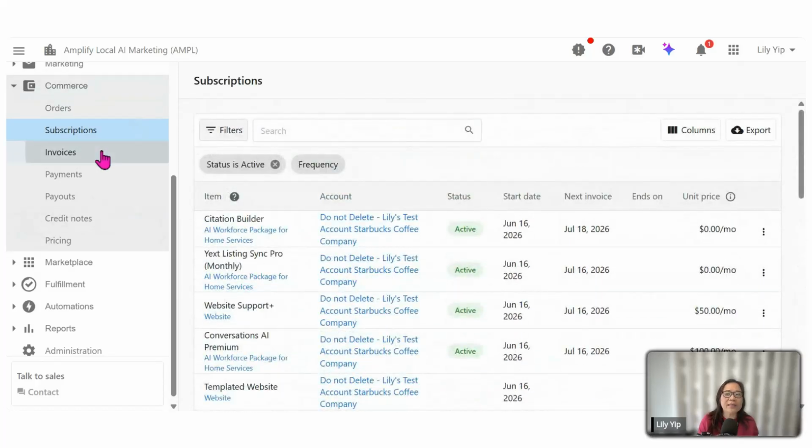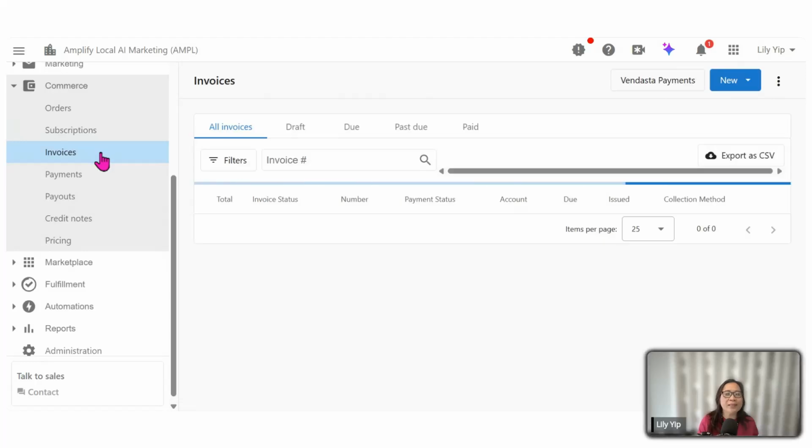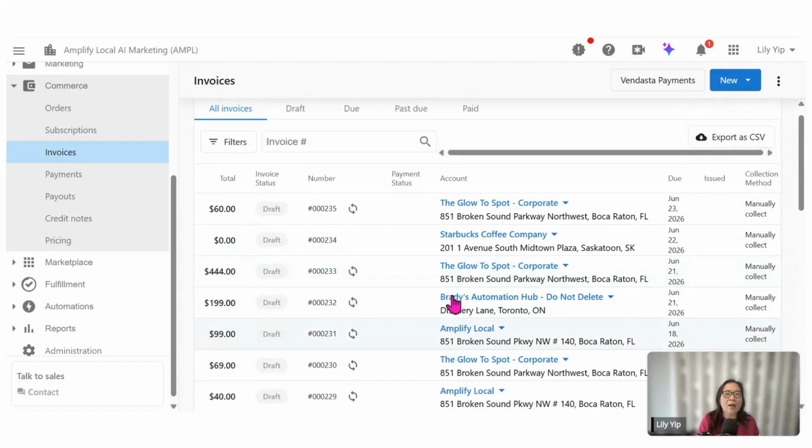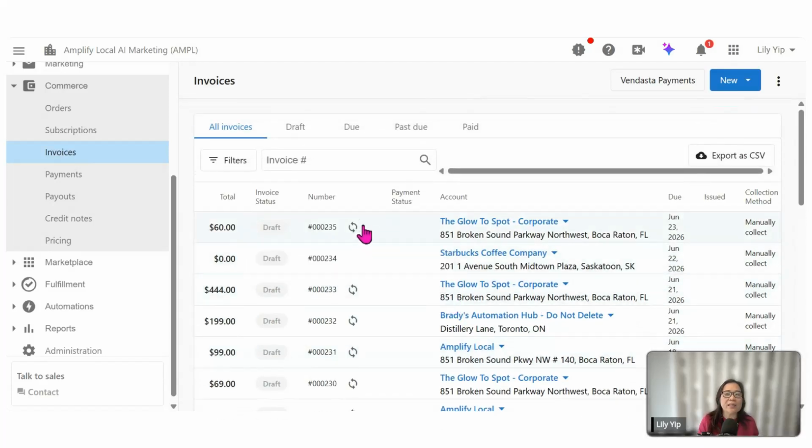Now, invoices, similarly, are all the invoices that you have generated thus far for your clients. Whenever you see this icon here, which is like a refresh icon, it basically tells you that this invoice is on a recurring basis. It's not a one-time invoice, meaning you have set up recurring invoice or payment charges to your clients on a monthly basis.